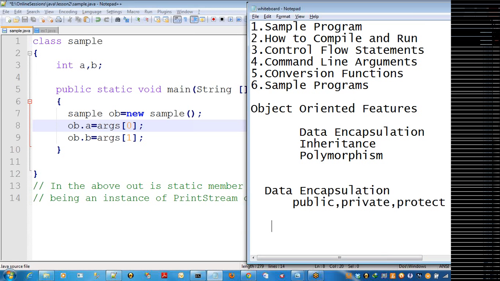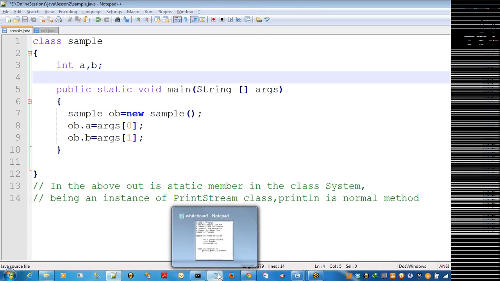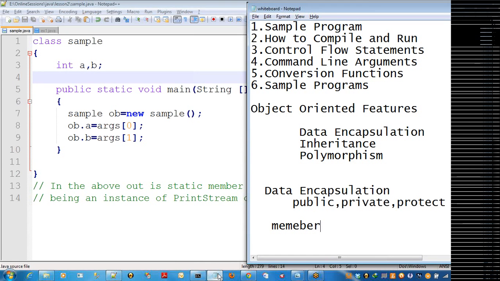Same thing. You can define the member functions also. What is the function? Some set of code. Some set of statements. Then some set of statements is called a program. Then what is a function? Let's look. What is a function?